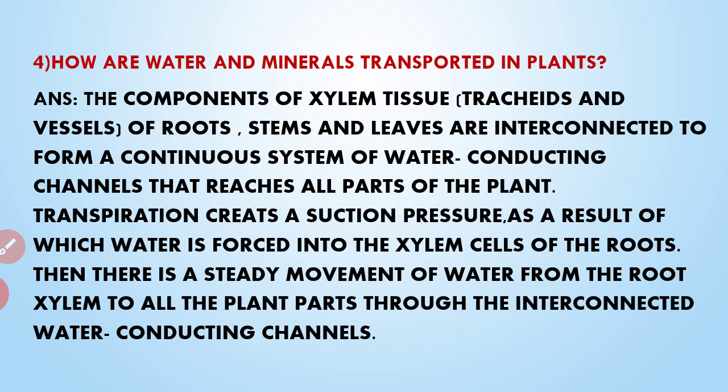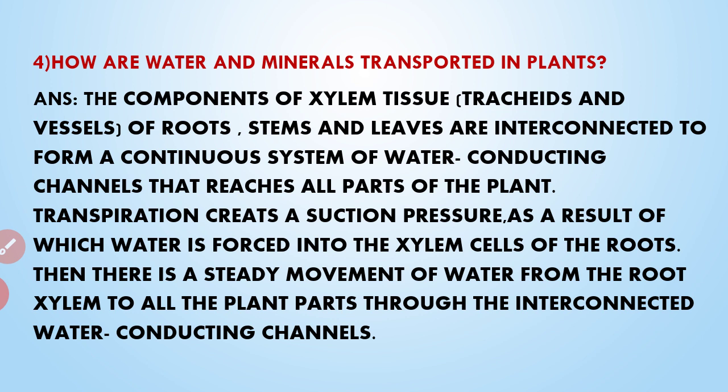The components of xylem tissue, that is tracheids and xylem vessels of roots, stem and leaves, are interconnected to form a continuous system of water conducting channels that reaches all parts of the plant. So transpiration creates a suction pressure, as a result of which water is forced into the xylem cells of the roots.